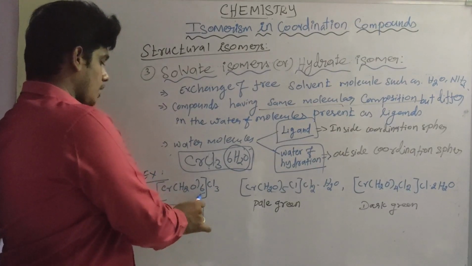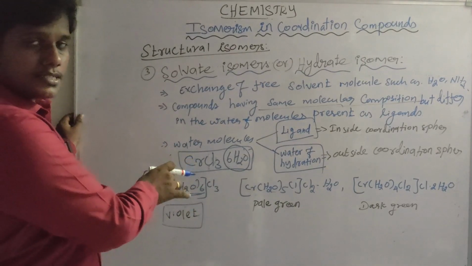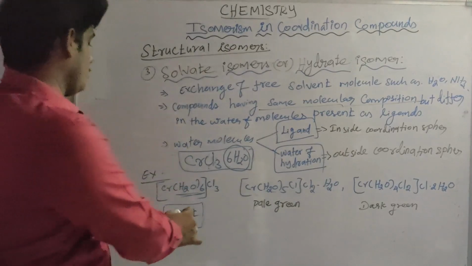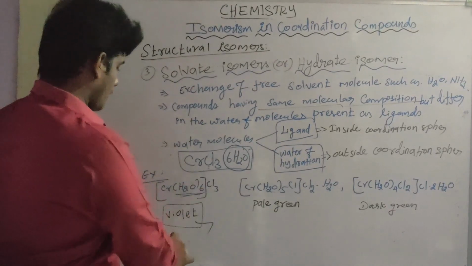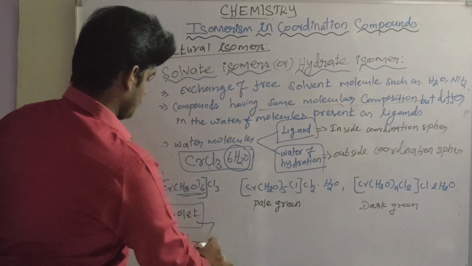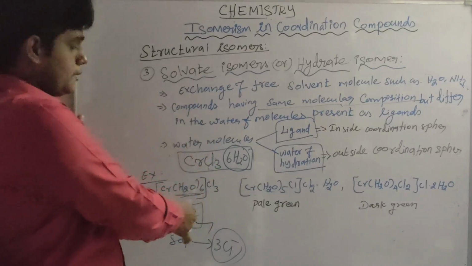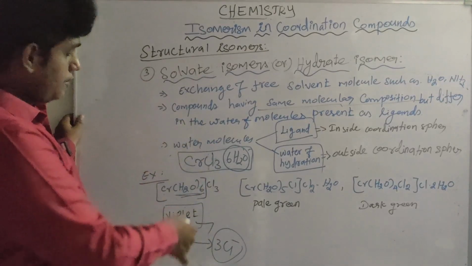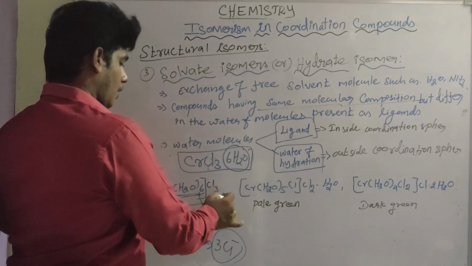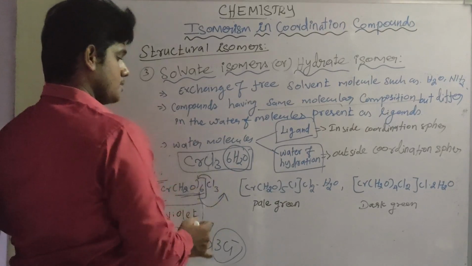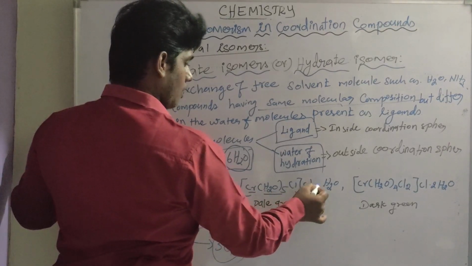Here 6 water molecules act as ligands because they are inside the coordination sphere. So it gives the violet color. In solution, it gives 3 chloride ions; if you add AgNO3 to the solution, it precipitates 3 chloride ions as AgCl. Next, 1 water molecule goes outside the sphere and 1 chloride comes inside the sphere, so we get [Cr(H2O)5Cl]Cl2.H2O.